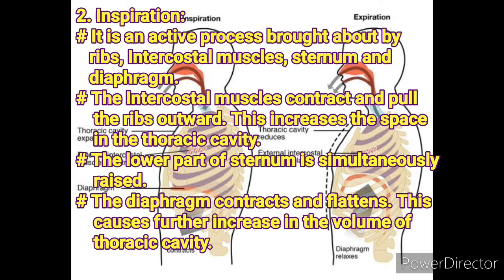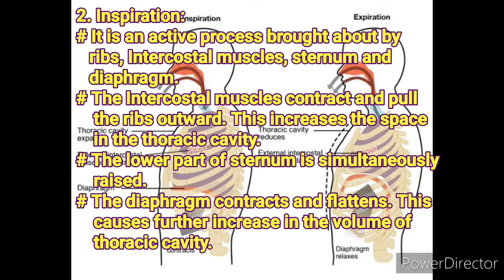Inspiration is an active process brought about by the ribs, intercostal muscles, sternum and diaphragm. The intercostal muscles contract and pull the ribs upward. This increases the space in the thoracic cavity. The lower part of the sternum is simultaneously raised. The diaphragm contracts and flattens.